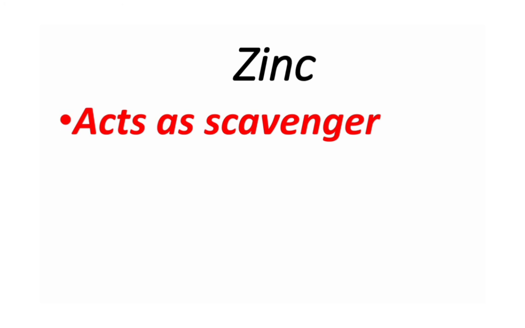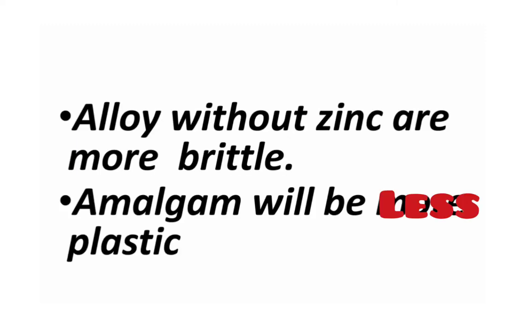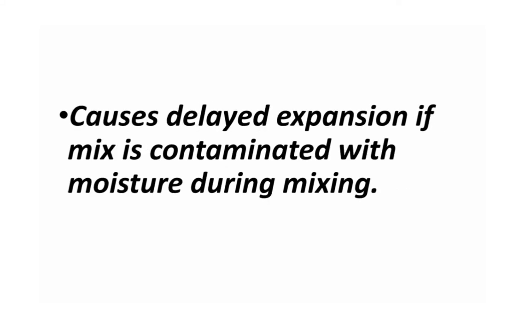In case of zinc, zinc acts as a scavenger or deoxidizer. During manufacture, this prevents the oxidation of important elements like silver, copper and tin. Oxidation of these elements affects the properties of amalgam alloys. Alloys without zinc are more brittle and amalgam formed by them is less plastic. Zinc causes delayed expansion if the amalgam mix is contaminated with moisture during mixing.